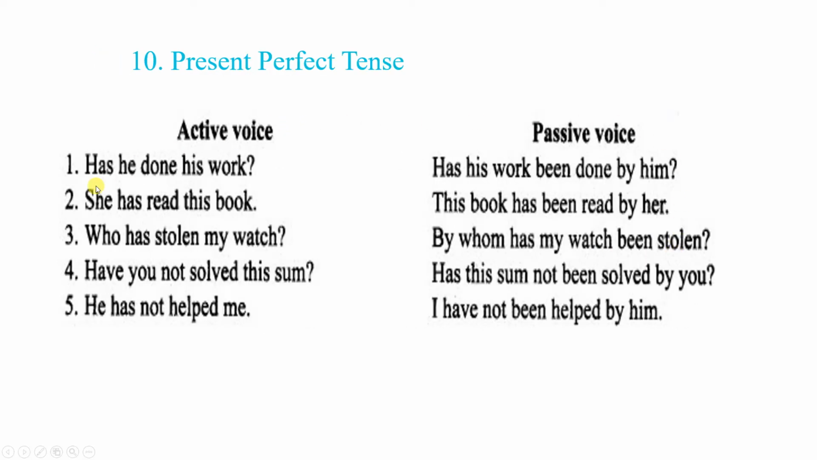Present perfect. Has he done his work? Has his work been done by him? She has read this book. This book has been read by her. Who has stolen my watch? By whom has my watch been stolen?